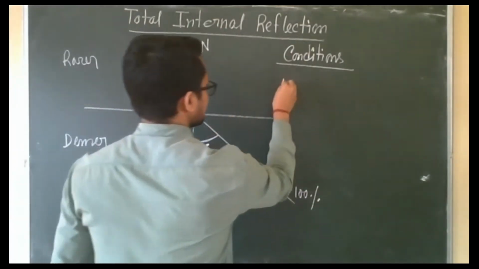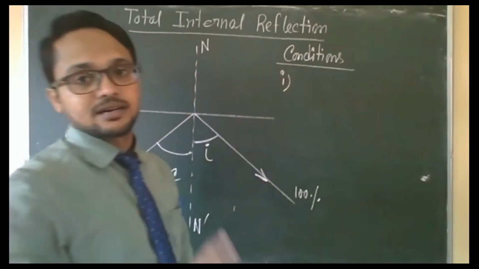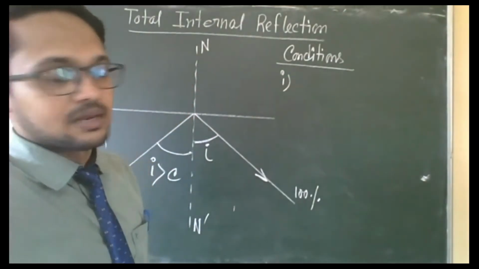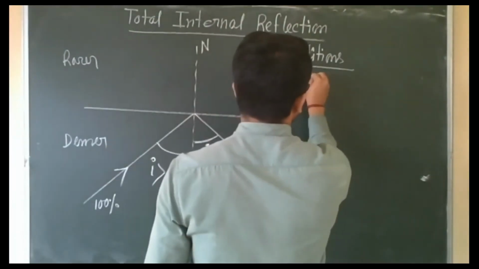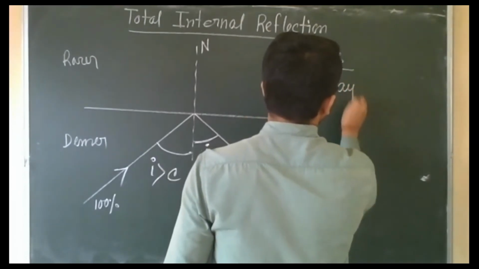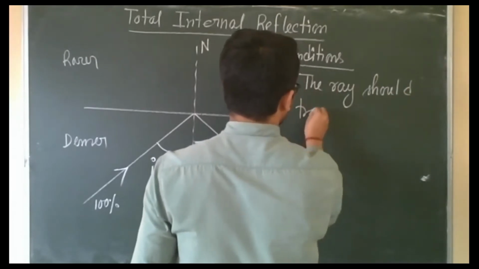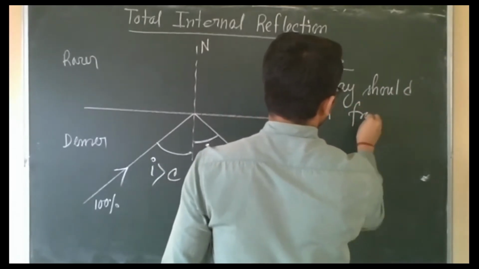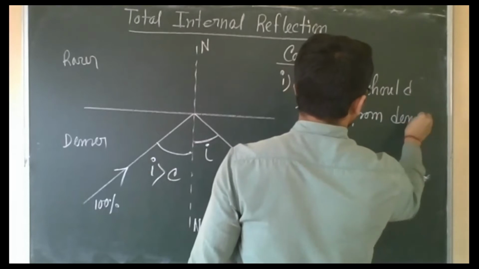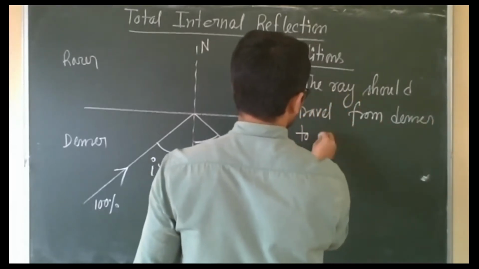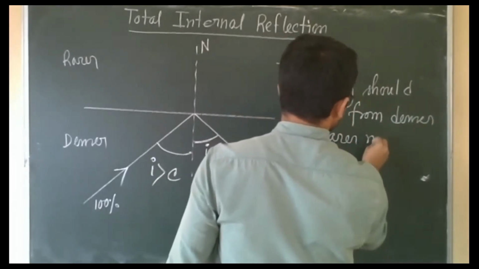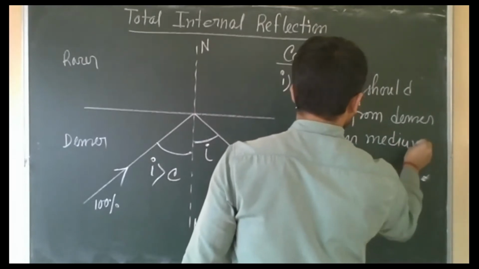First condition: the ray should travel from denser to rarer medium.